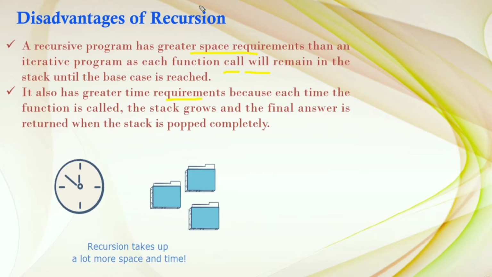So when we implement a problem using recursion, it occupies more space and takes more time compared to iterative coding. Each time the function is called, the stack grows, and the final answer is returned when the stack is popped completely.